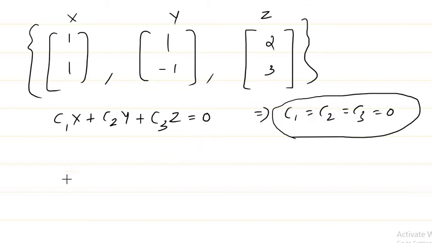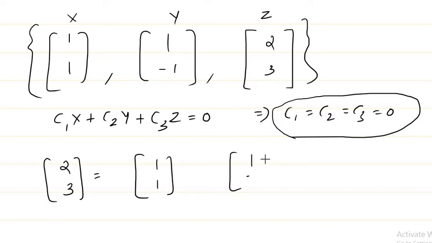But here, let me write down what I get. I just take (2, 3). I'll show you that I can represent this (2, 3) in terms of these two vectors. What is my claim is that I can represent (2, 3) in terms of these two vectors. So if I do that, I have to find what a and b are. I get two equations: a plus b equal to 2, a minus b equal to 3. So if I solve this, what do I get?